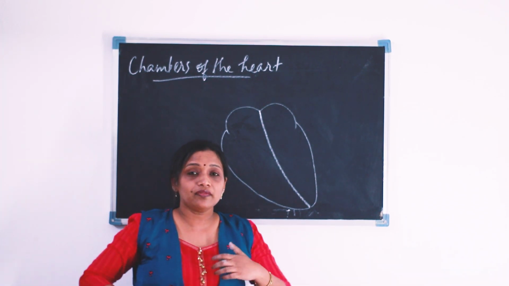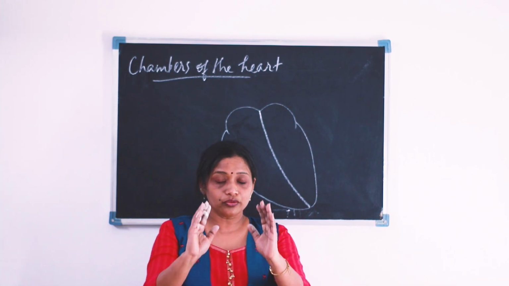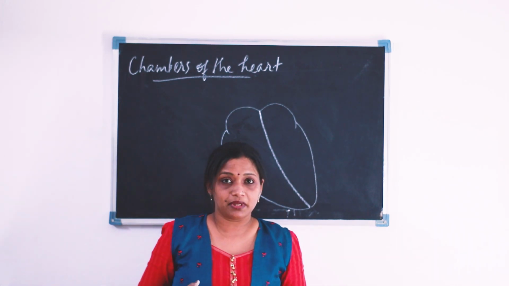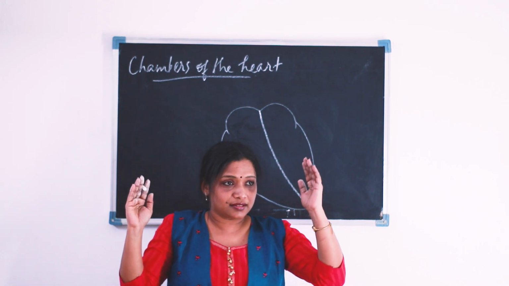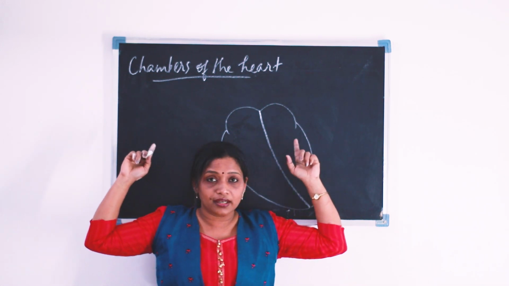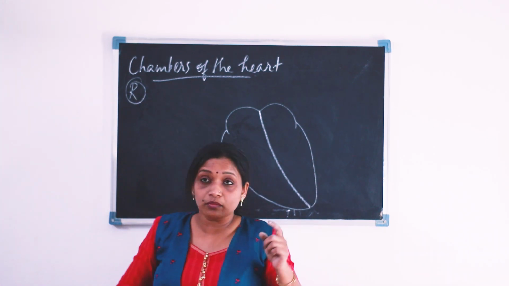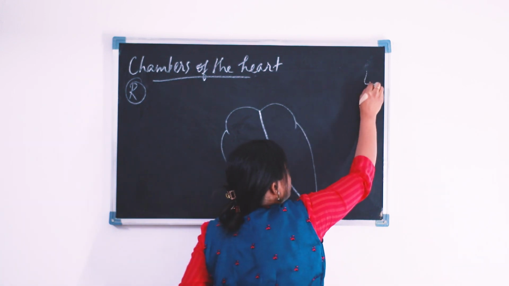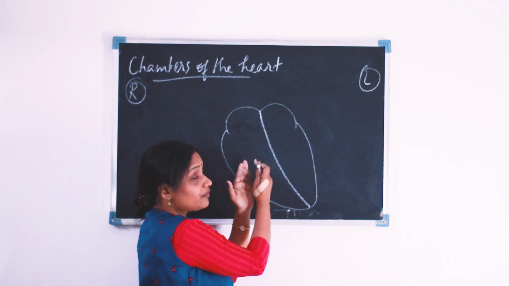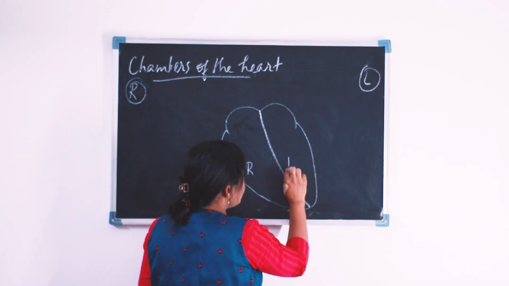When we are learning the anatomy of any organ, we are looking at somebody else. Now you are learning the structure of the human heart, so you are looking at me. This is my right side and this is my left side. This is my right hand, this is my left hand. If I divide the board accordingly, this is the right side of the board and this is the left side of the board. So our heart is also divided into a right half and a left half.